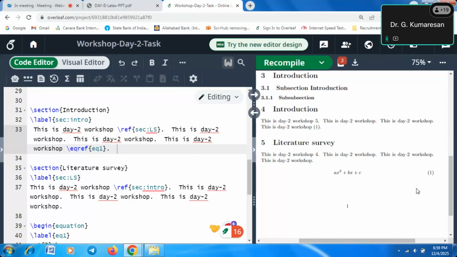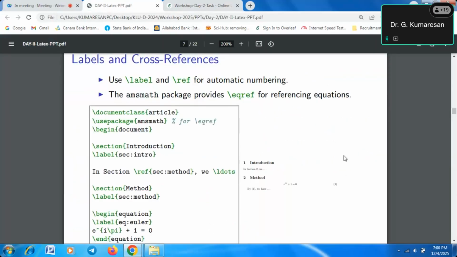Now first I want to explain how to upload figures. After that I will show you how to create tables. One by one I will do it, based on the slides. Once the image part comes, then I will show you how to upload images in LaTeX. So now I will go back to the slides.